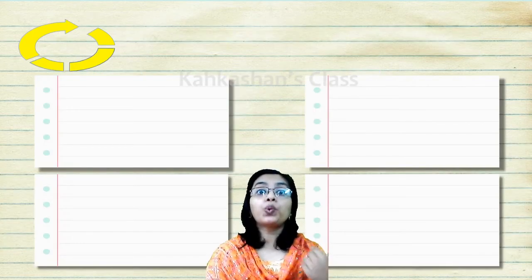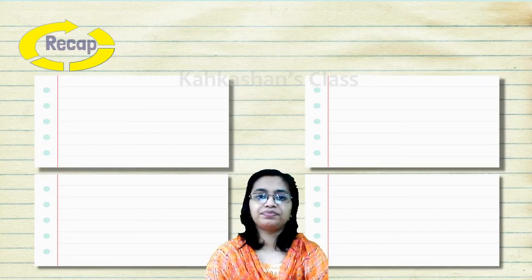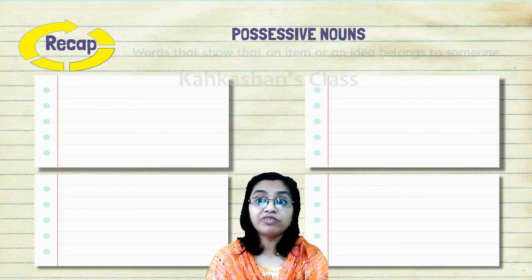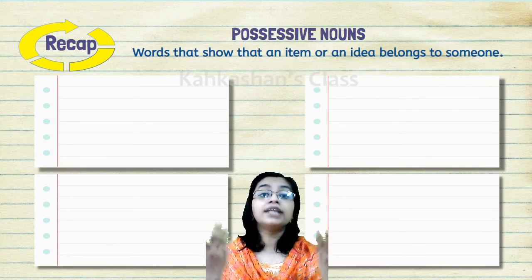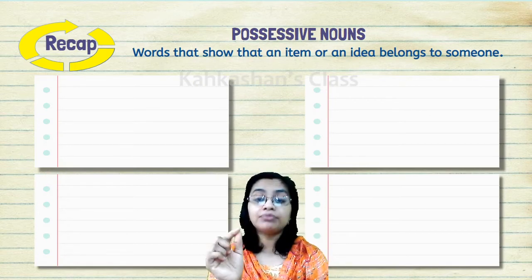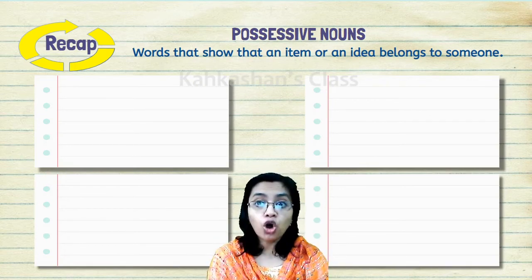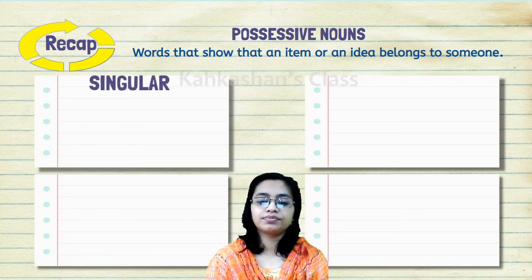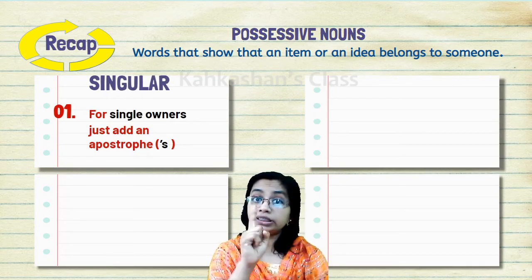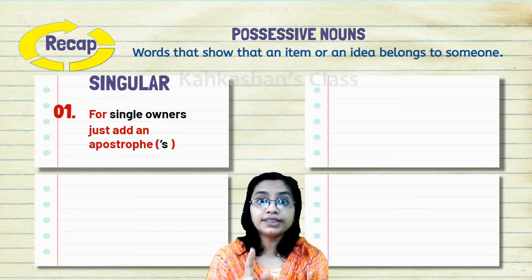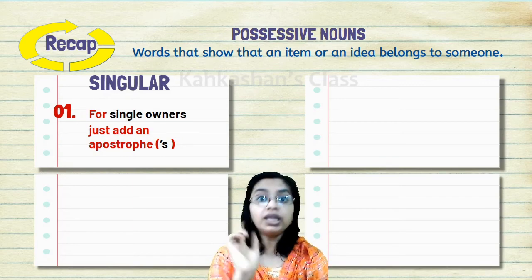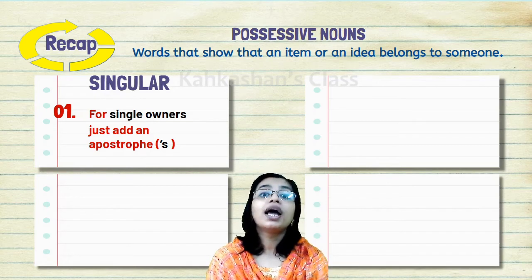Let's do a quick recap. Possessive nouns. Words that show that an item or an idea belongs to someone. Singular. For single owners, just add an apostrophe S. Correct.